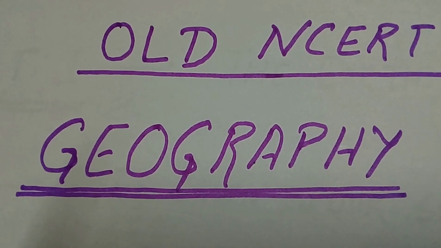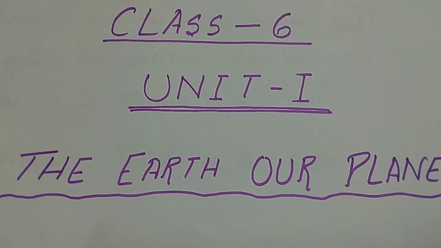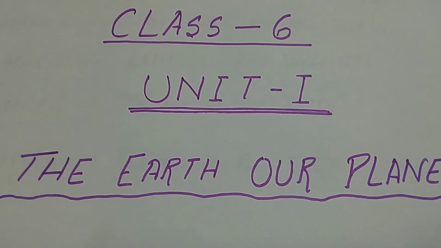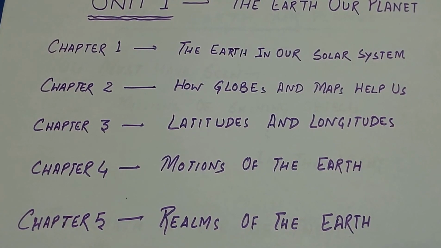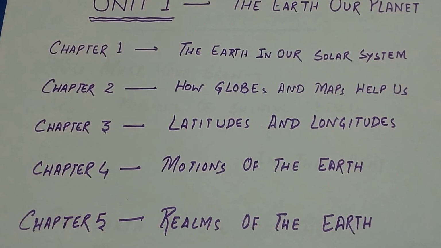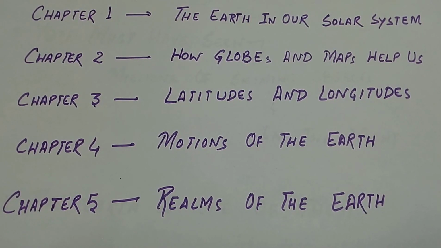New series will be on old NCERT geography. Class 6 Unit 1, The Earth Our Planet, consists of the following 5 chapters. Chapter 1 is The Earth in Our Solar System, which consists of the 9 planets and the Sun.